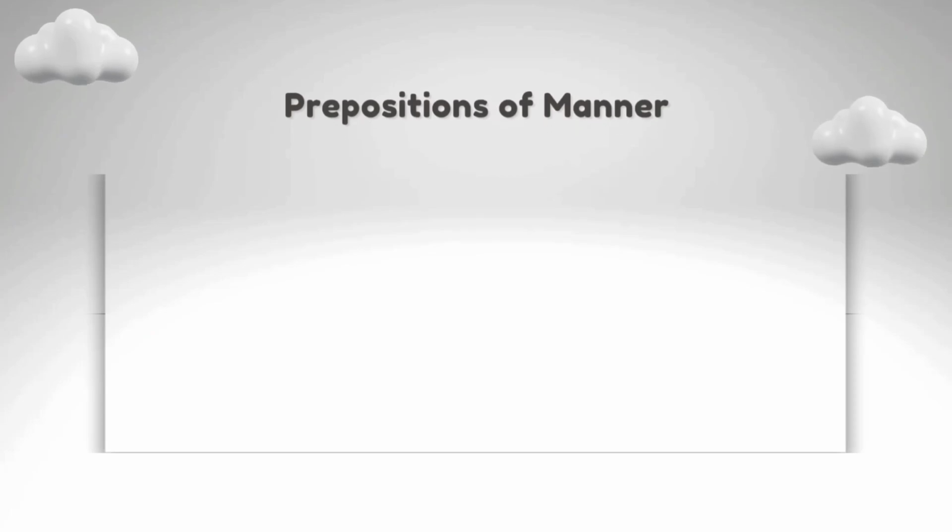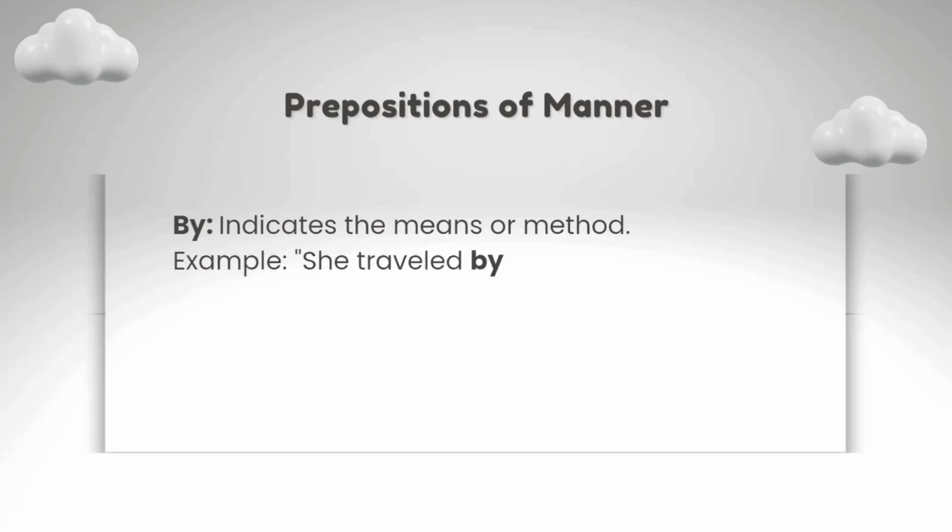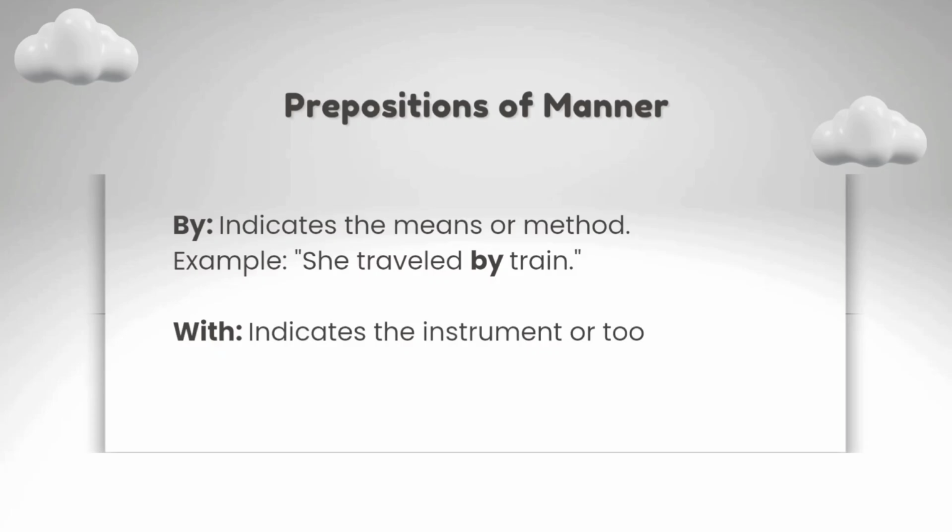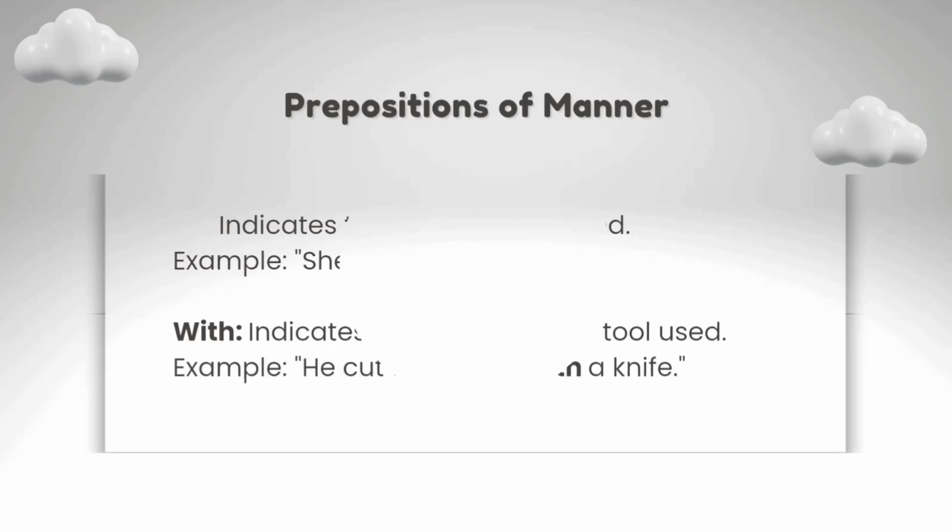Prepositions of manner. "By" indicates the means or method. Example: She travelled by train. "With" indicates the instrument or tool used. Example: He cut the bread with a knife.